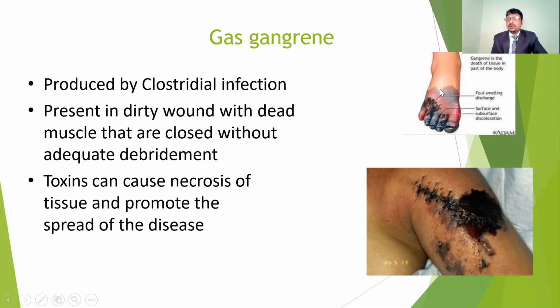If it is not controlled properly, it may lead to necrosis, and it may spread to other parts of the body. Sometimes it requires amputation, and in some severe cases it may even cause death. So that is about gas gangrene. It is because of improper cleaning of the wound or debridement. Toxins can cause necrosis of the tissue and promote the spread of the disease to other tissues.